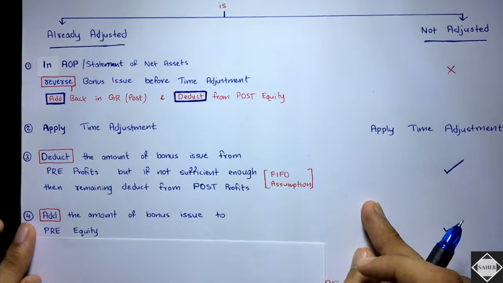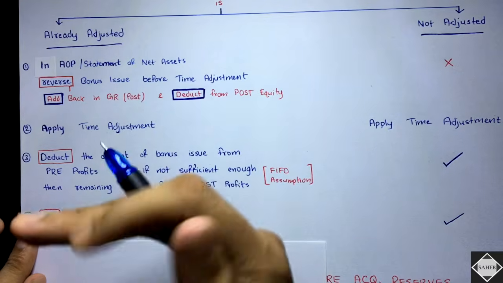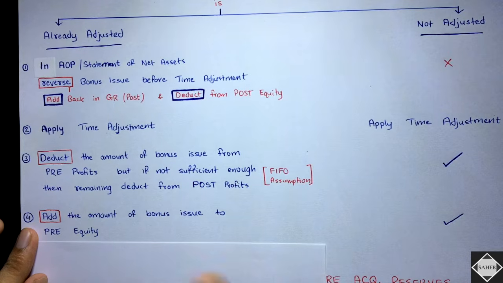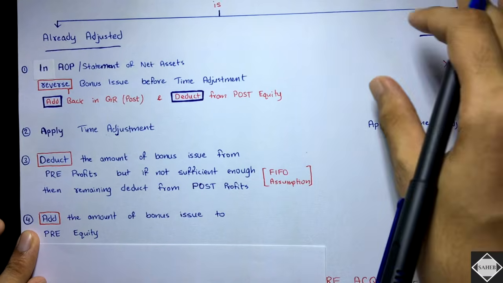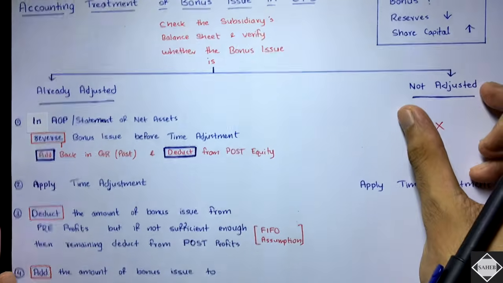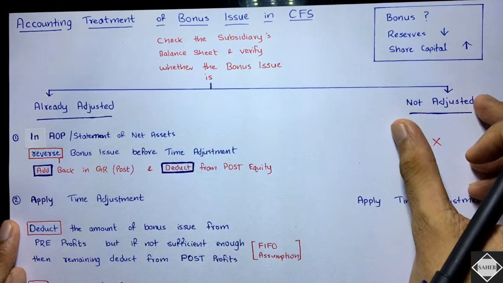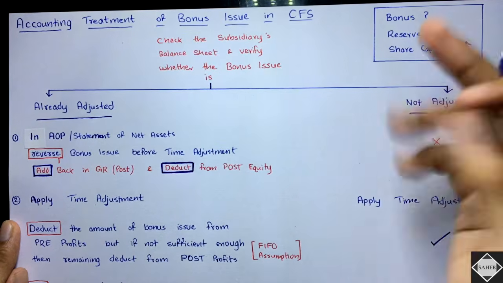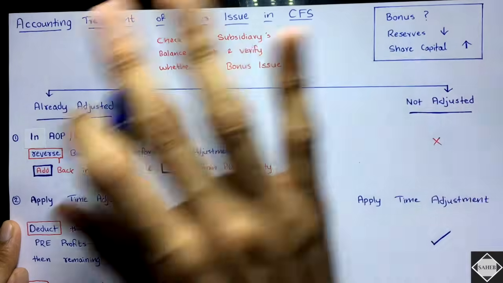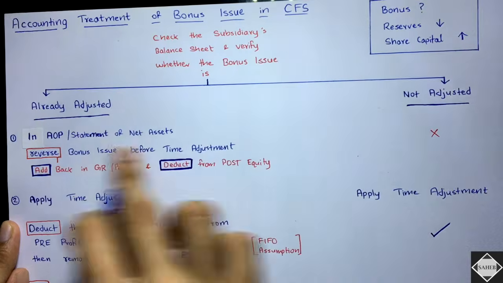Then the fourth step is add the amount of bonus issue to pre-equity. You will increase the equity. Now let's see this practically. Wait a minute, let's just see over here also. What is this? Not adjusted. If the subsidiary company has not recorded the bonus, then this situation is not there. Reserves have not fallen. Share capital has not increased. If it is not adjusted, then you will not do this.